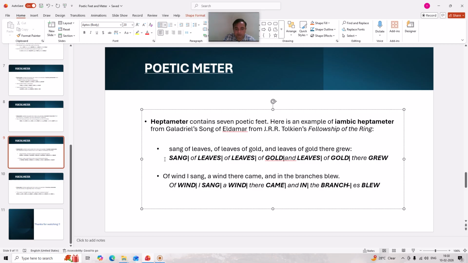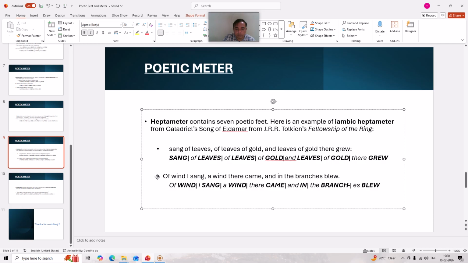Here is the example: I sang of leaves of gold and leaves and of gold and there. 1 2 3 4 5 6 7 times there is a repetition of the iambic foot, and that is why it becomes iambic heptameter. Similarly, in the second example: Of a wine I sang, a wine there came, and in the branches blew.